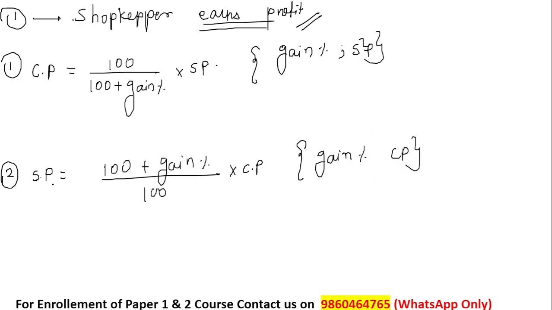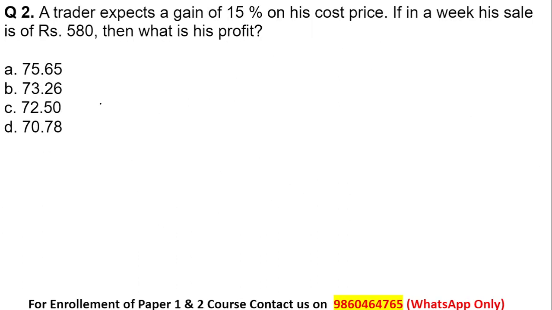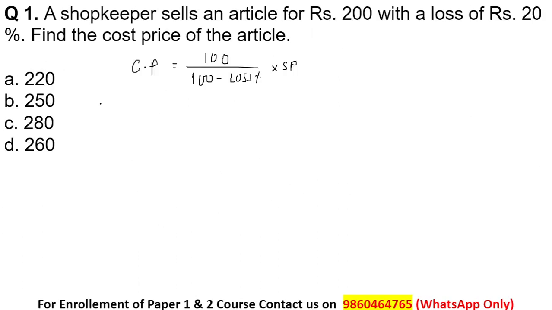The starting 2 formulas are for when the shopkeeper is earning a profit, that is, they will ask you to find the cost price or the selling price based upon the given data. And this is case number 2, when the shopkeeper is incurring a loss, at that time they can ask you to find the cost price or selling price. So in this question, they're asking you to find the cost price, and what is given over here?